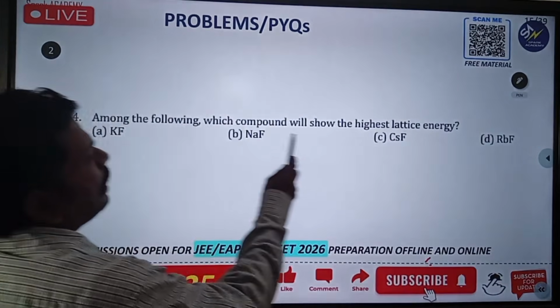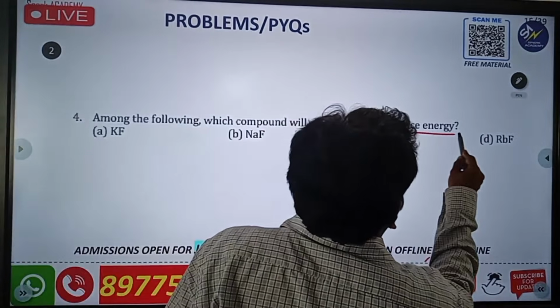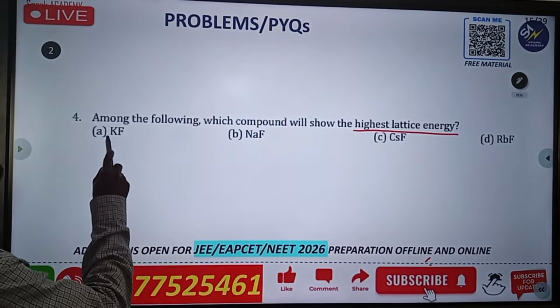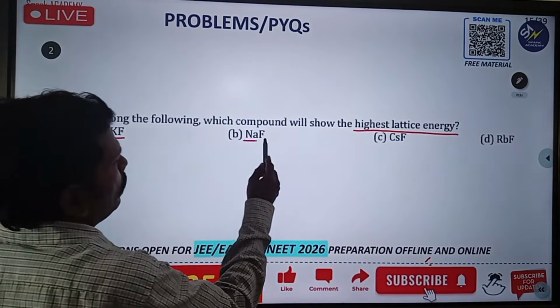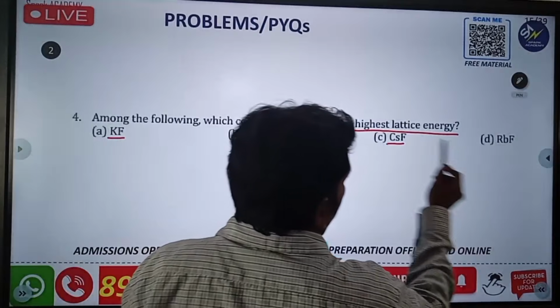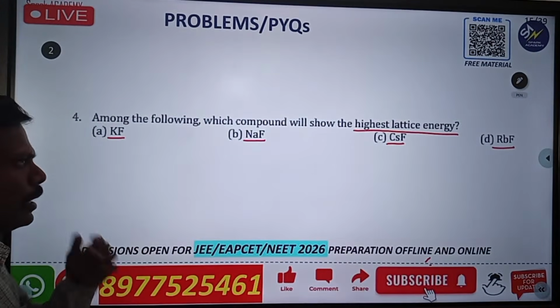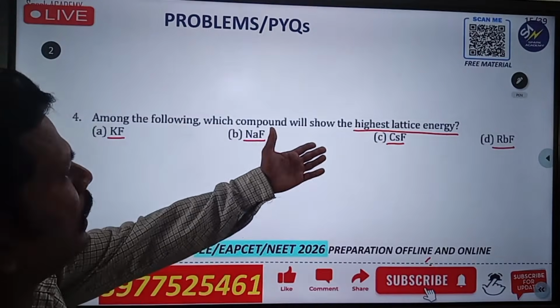So here they are asking the highest lattice energy, Nana. They are giving KF, potassium fluoride, sodium fluoride, CsF, cesium fluoride, and rubidium fluoride. So in this one we have to observe, Nana, what is the relationship of lattice energy?